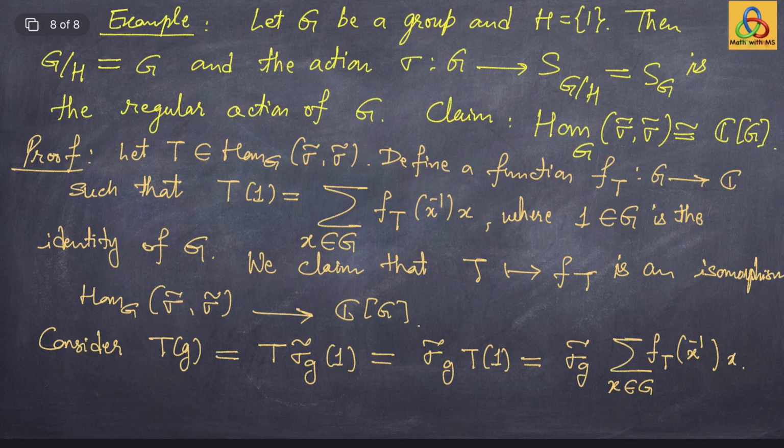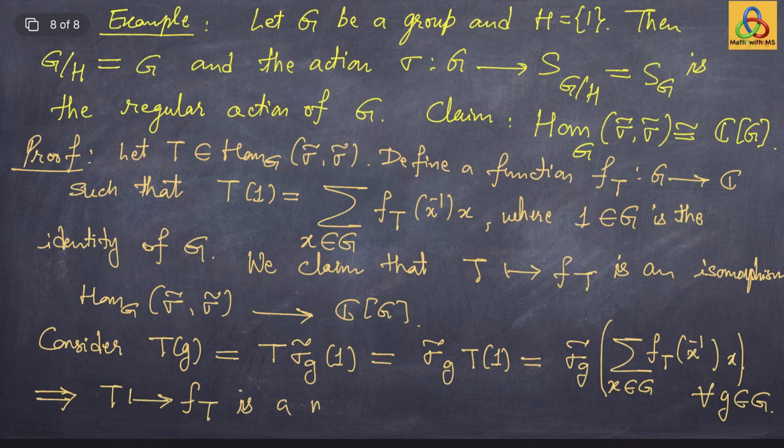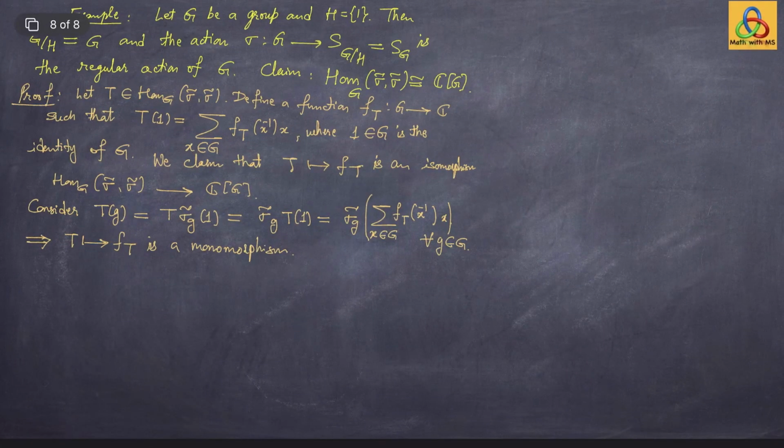So we know what T of 1 is, and in terms of that we can write T of g for any g in the group G. This gives you injectivity of the map T goes to f_T. This implies that the map T goes to f_T is a monomorphism, is injective.